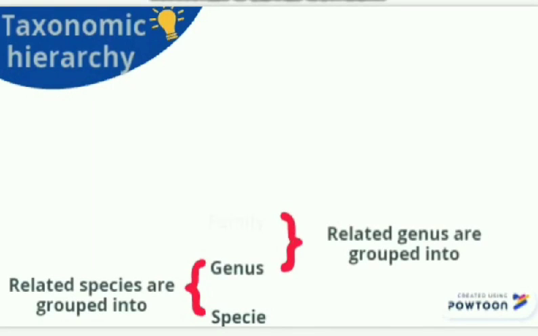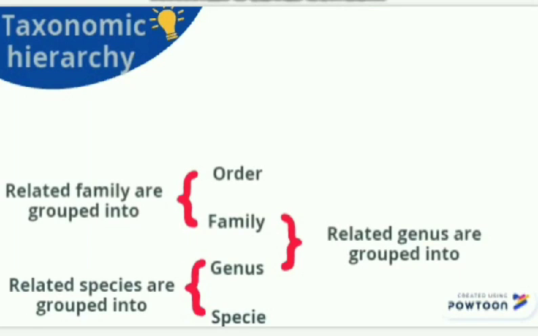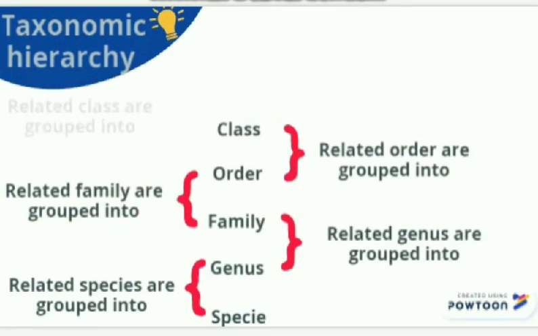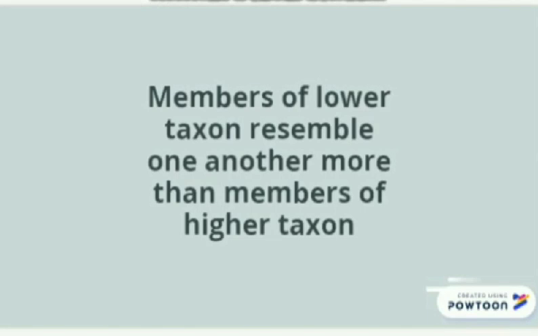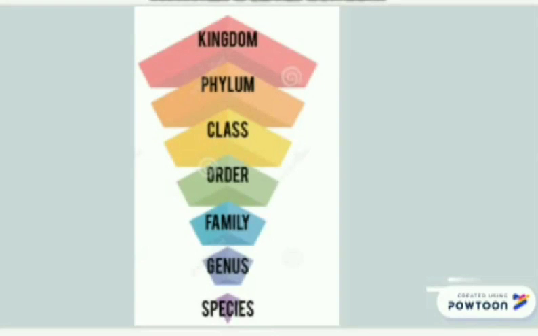Let's understand it deeply. Related species are grouped into a genus, related genera are grouped into a family, related families are grouped into an order, related orders are grouped into a class, related classes are grouped into a phylum, and related phyla are grouped into a kingdom. Members of a low taxon resemble one another more than the members of a high taxon. The lowest taxon is species, so the members of a species resemble each other more than those of the highest taxon, which is the kingdom.